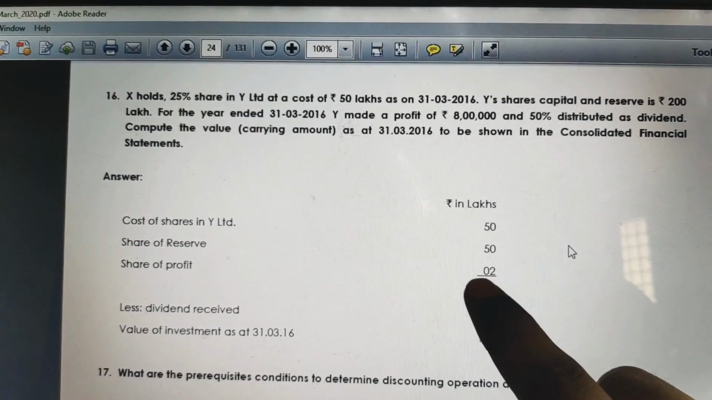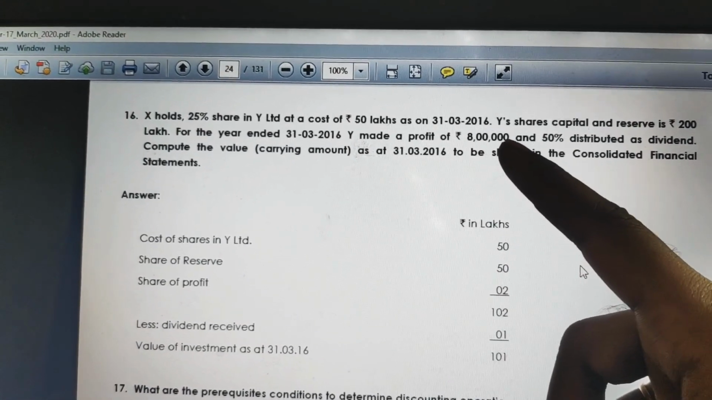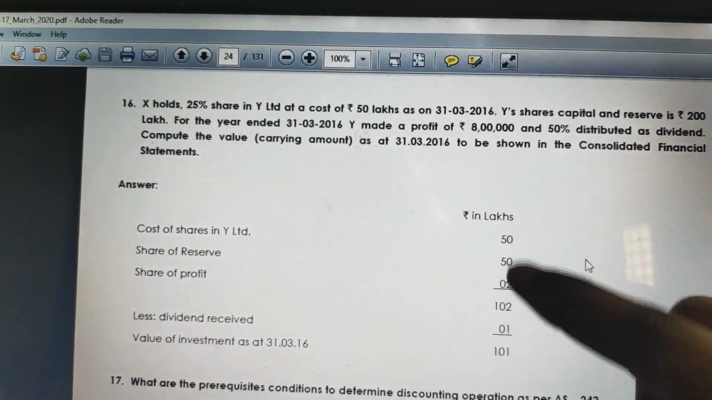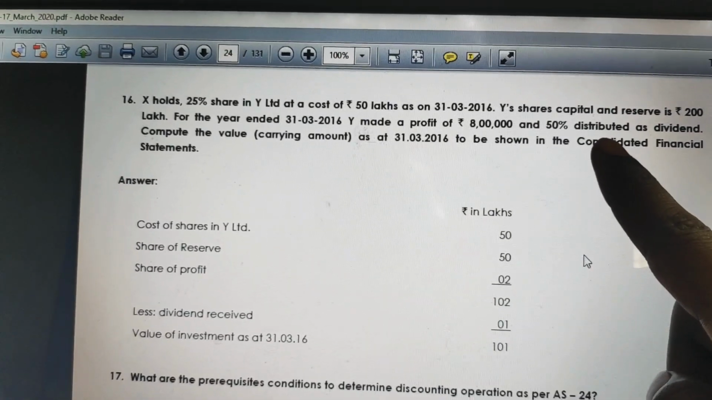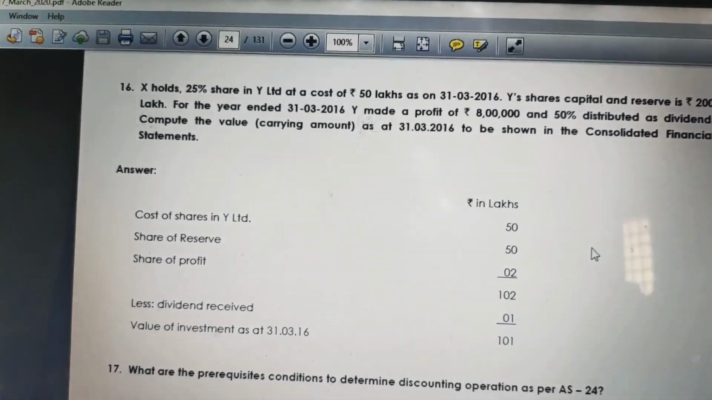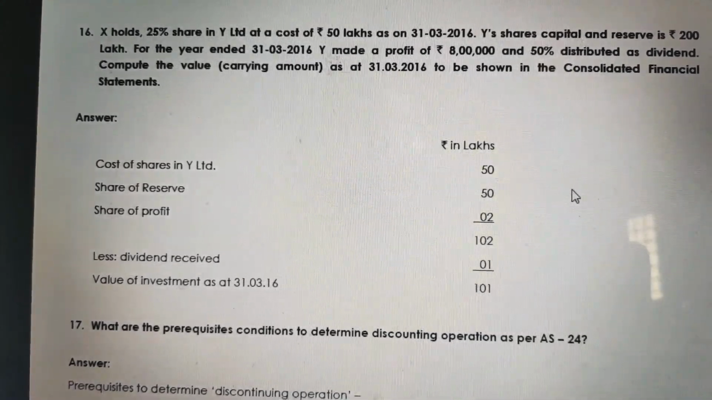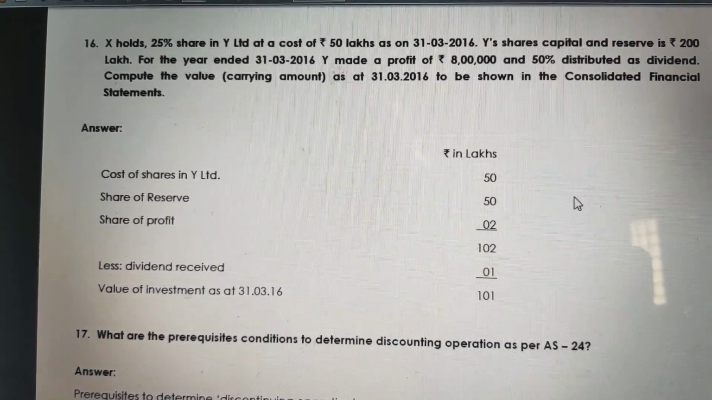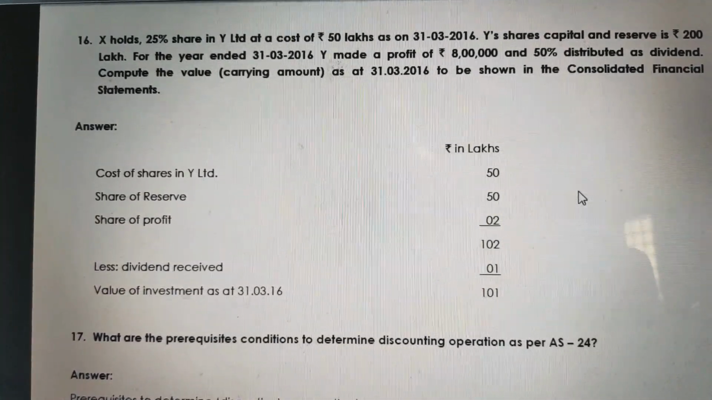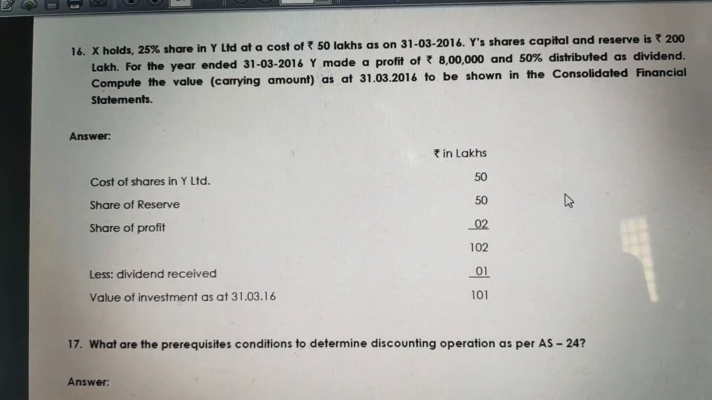That is the X portion again. The profit is 8 lakhs, but X Limited's share is 25%, so 1/4 of 8 lakhs is 2 lakhs. There was a distribution of 50%, that indicates 4 lakhs, and 4 lakhs into 25% is 1. The dividend received needs to be deducted, as it was already received by X Limited. So the value of investments as on 31st March 2016 is 50 plus 50 plus 2, in total 102, deducting 1 lakh from that, so the value is 101 lakhs.